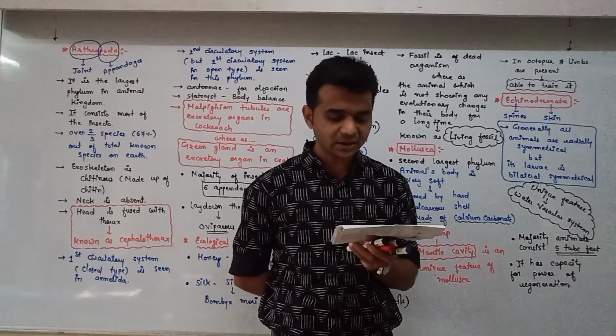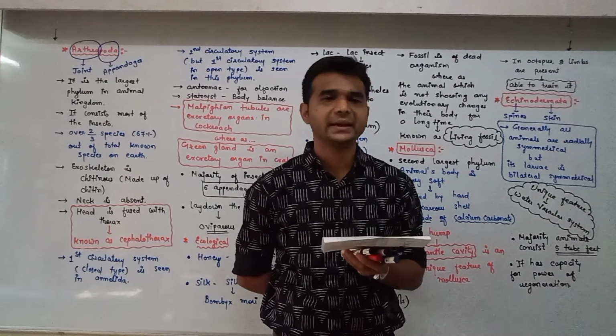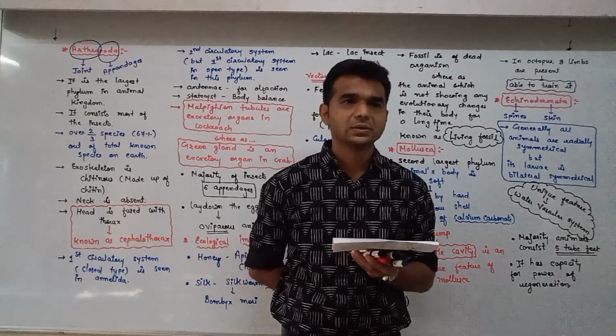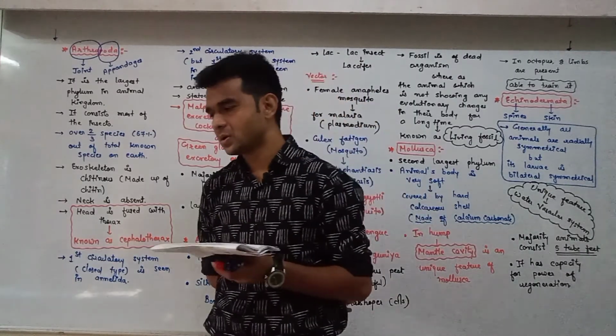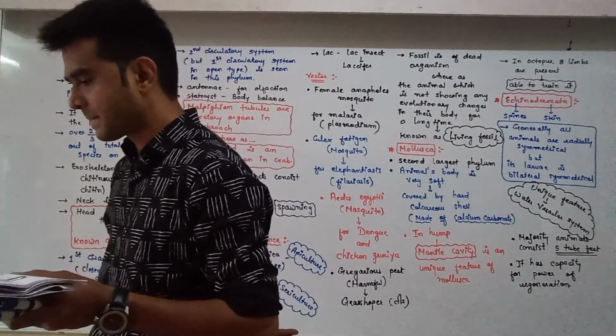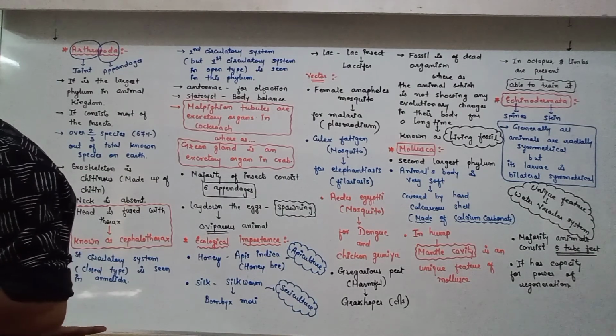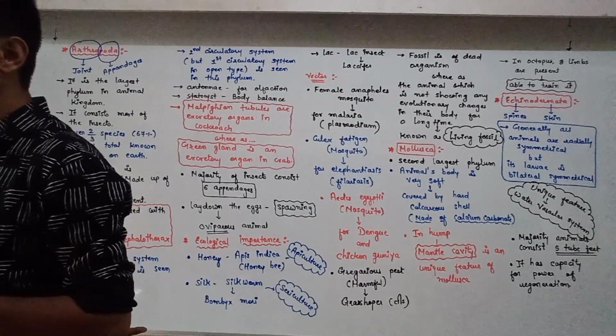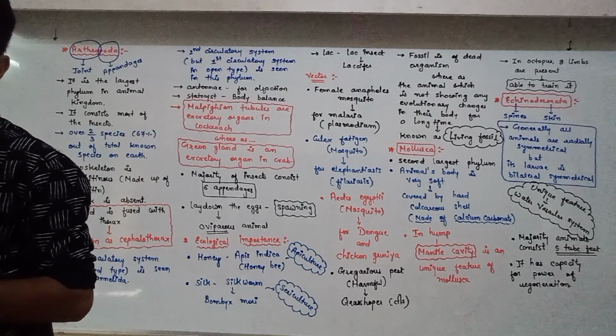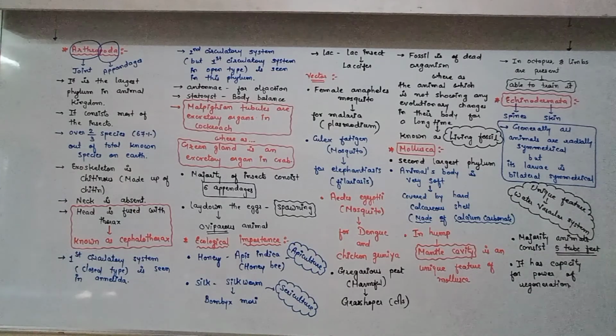Fertilization is external and development is indirect. So here, up to Hemichordata, I hope you understand. So here I can stop. Next phylum Chordata I will take in the next lecture.